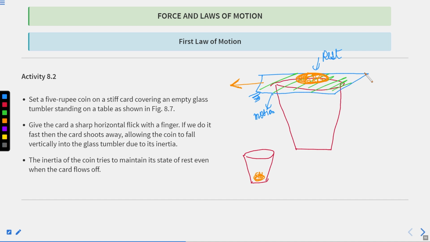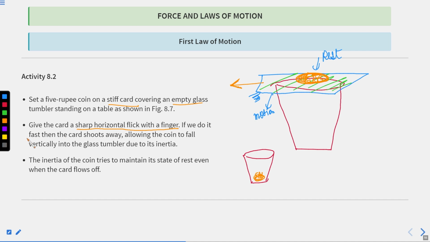You have applied force on the card, so this card will come in motion, but the state of this coin will not change. So set a 5 rupee coin on a stiff card covering an empty glass tumbler standing on the table. Give the card a sharp horizontal flick with a finger.